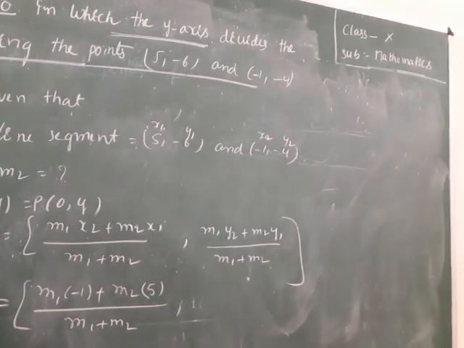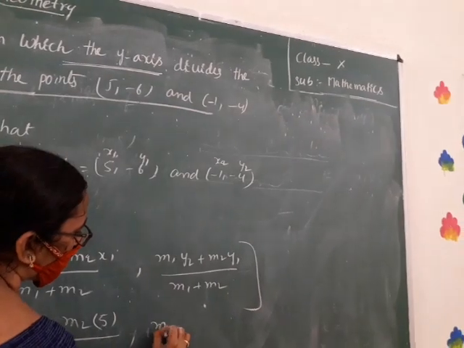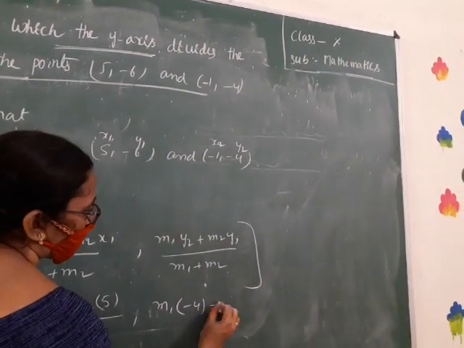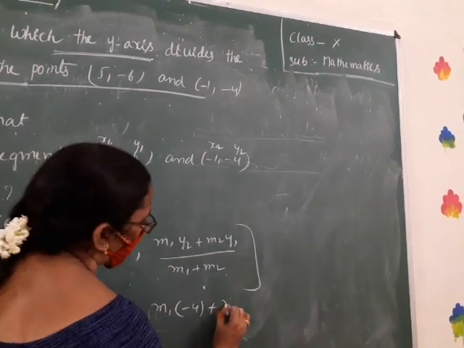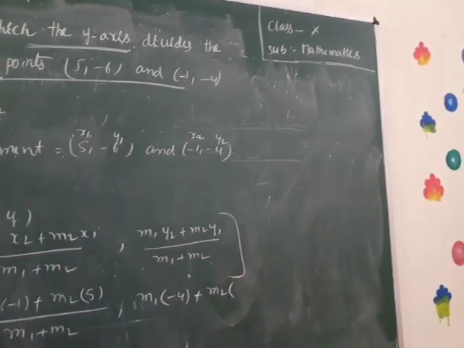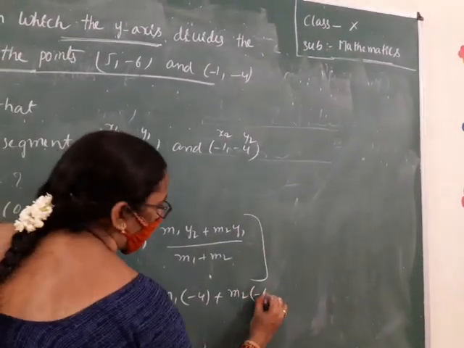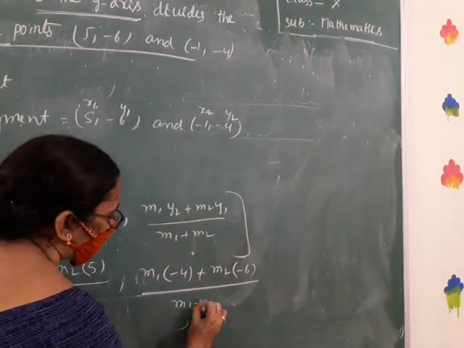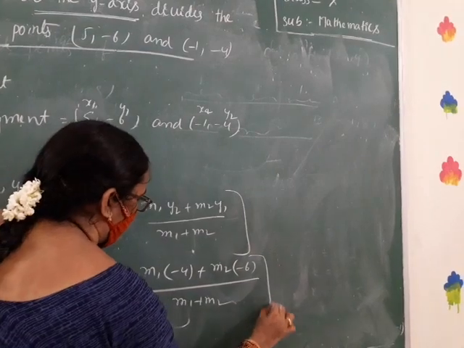Next, m1 value is m1. y2 value is minus 4. m2 value m2. y1 value minus 6 by m1 plus m2.